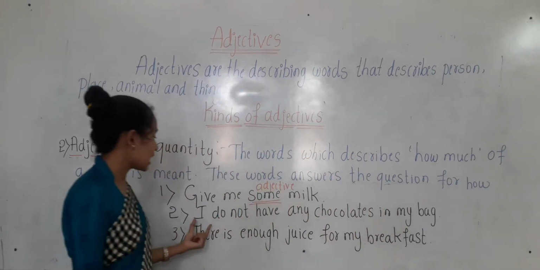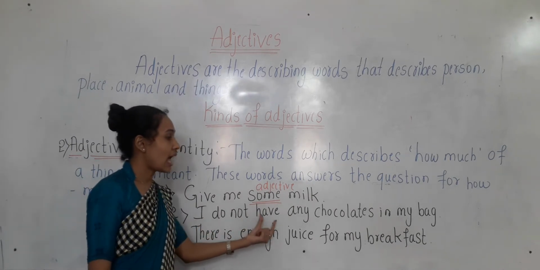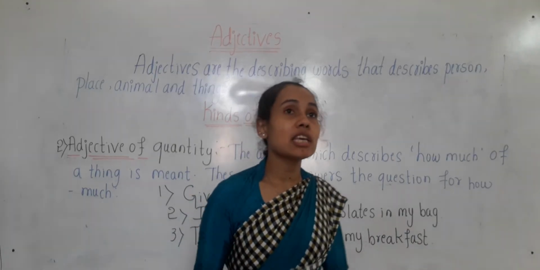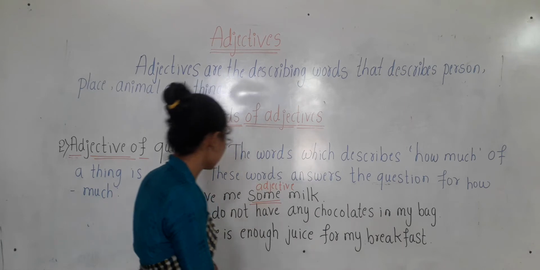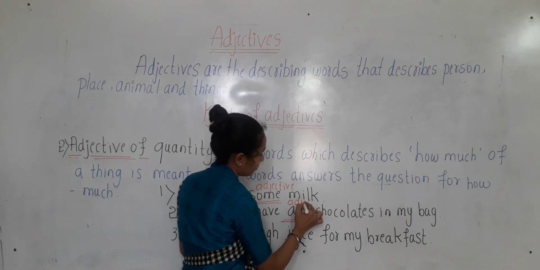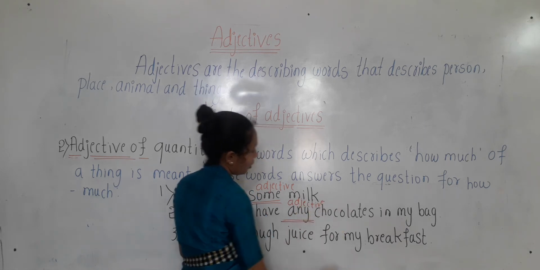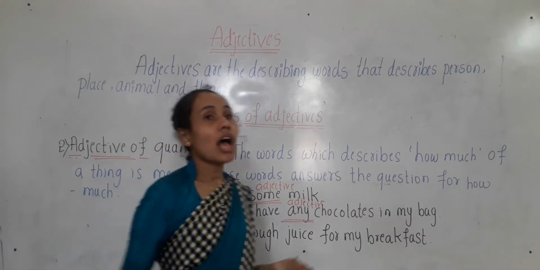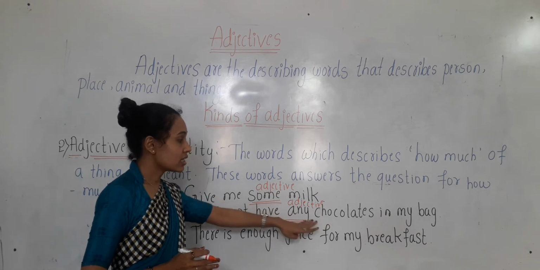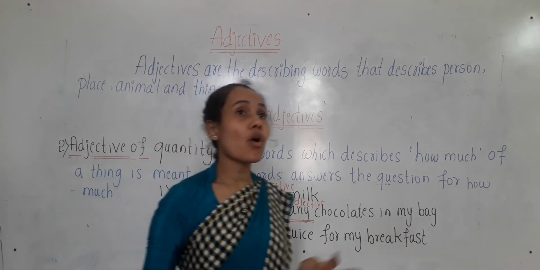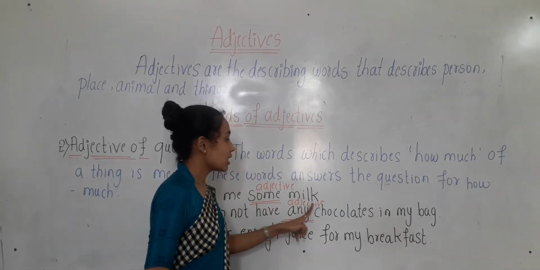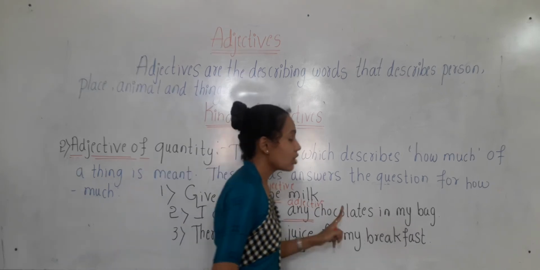Okay, look at the second one, children. I do not have any chocolates in my bag. So which word is here adjective of quantity, children? So here the word any is an adjective of quantity which denotes how much chocolates. This word any gives the answer for how much chocolates. Here any is an adjective which describes the noun chocolates.